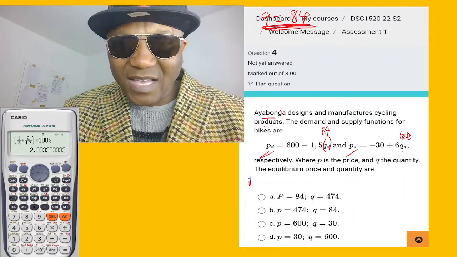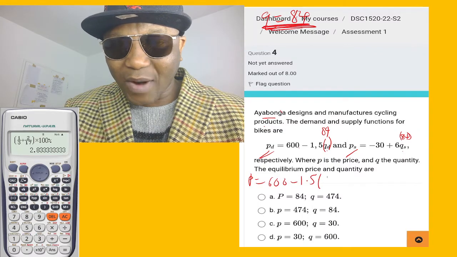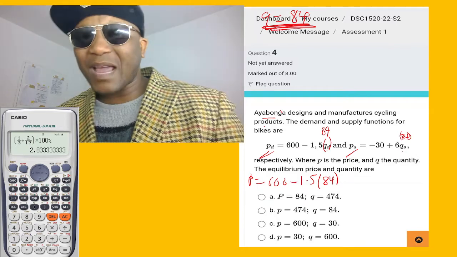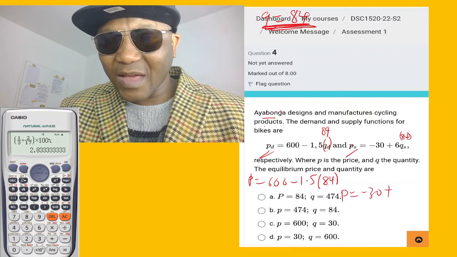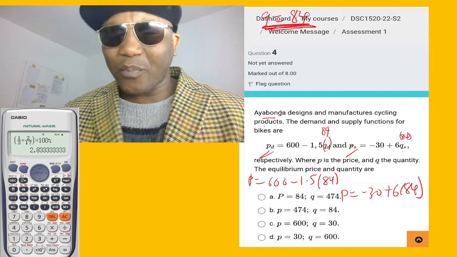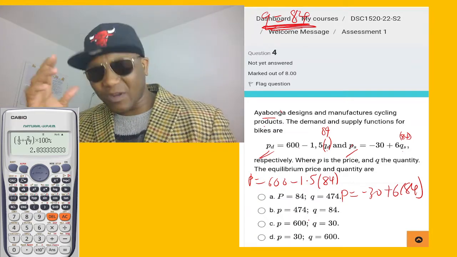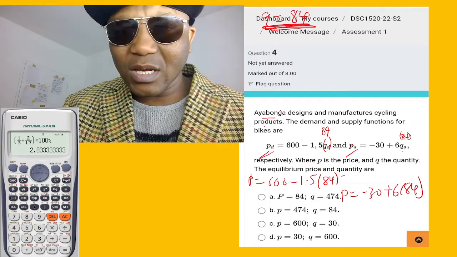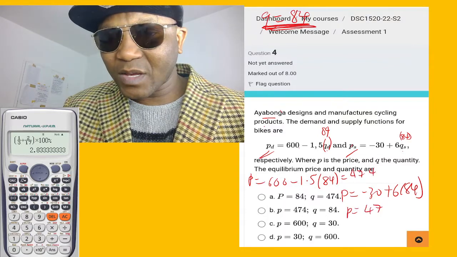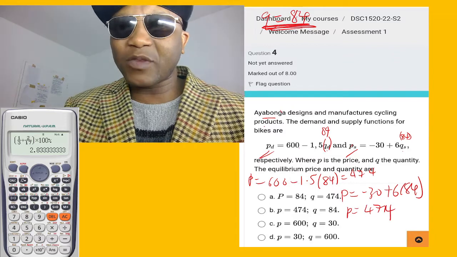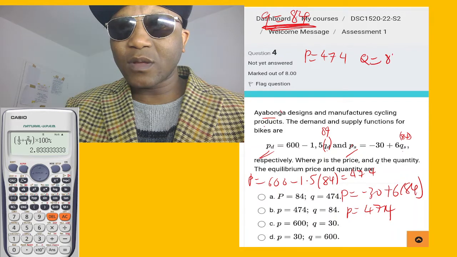So price equals 600 minus 1.5 times 84. It must be the same as if I use price equals negative 30 plus 6 times 84. If you plug it in the calculator slowly, it gives the same value, and the answer is 474. So our price equals 474 and our quantity equals 84.